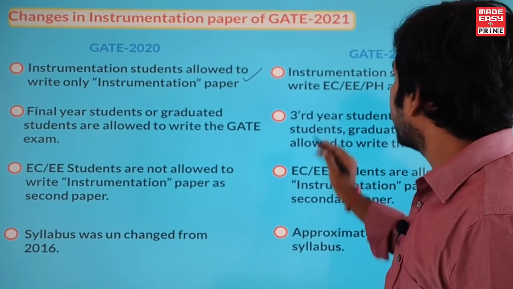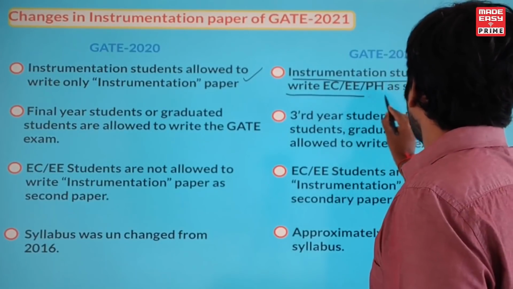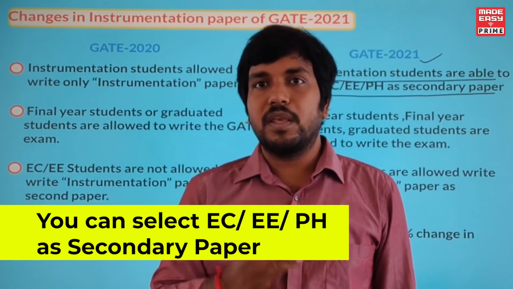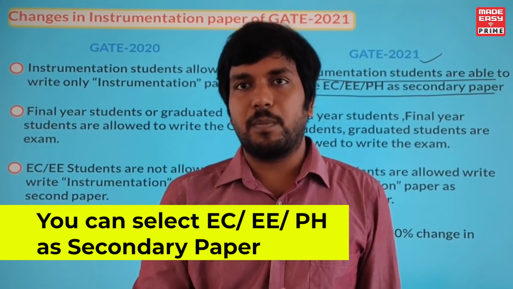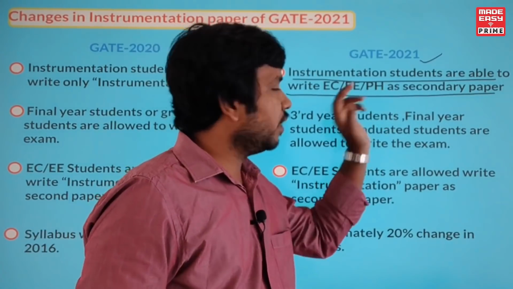But in GATE 2021, instrumentation students are able to write ECE, electrical and physics papers as their secondary paper. That means you can write instrumentation and then select either one of these three.